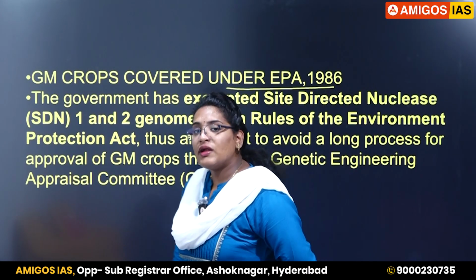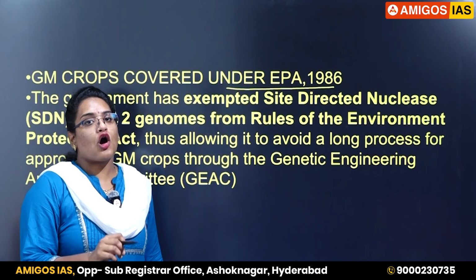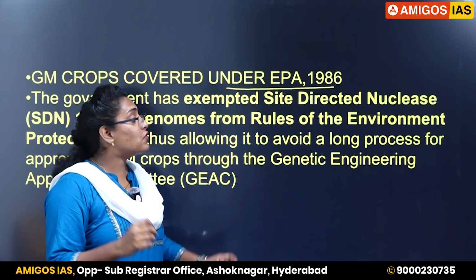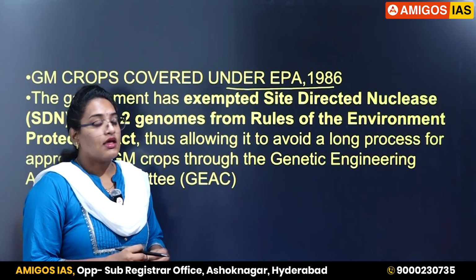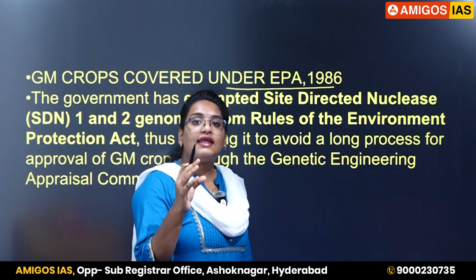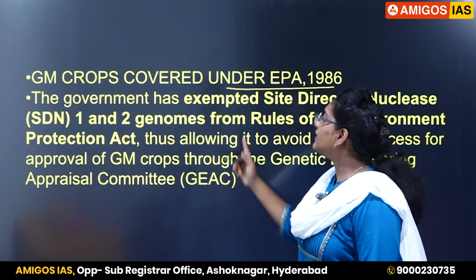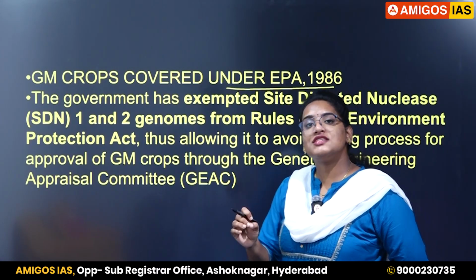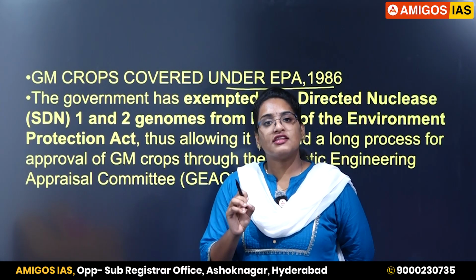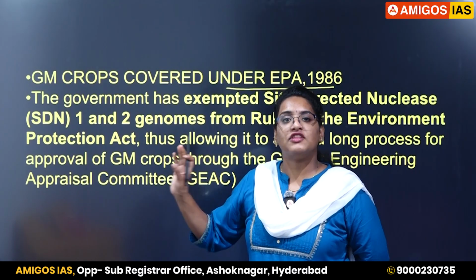But the government has exempted those crops which are made using SDN1 and SDN2 gene editing technologies. So that's why genome editing rice varieties are outside the purview of your Environmental Protection Act. Why? They are not using any foreign substances, but they are just altering the DNA of the genome.